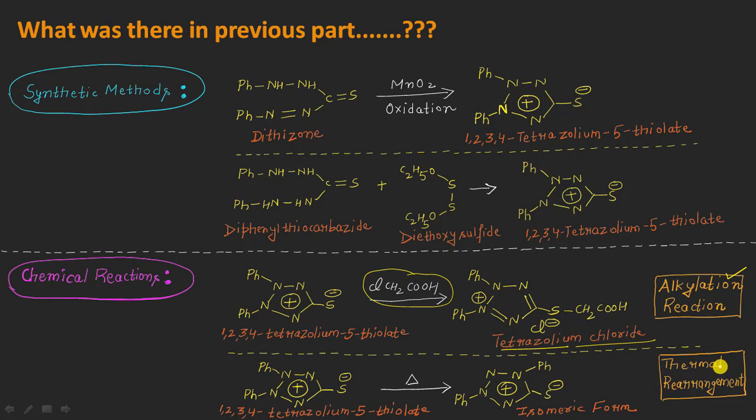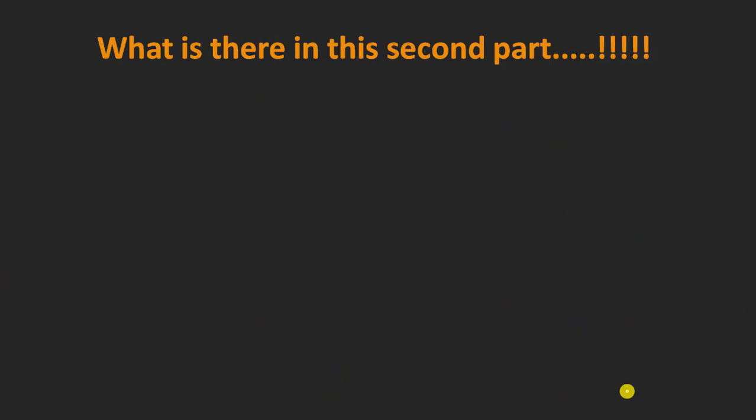And also we have seen the thermal rearrangement, in which heating this mesoionic molecule at high temperature will result in what? The shifting of this phenyl ring from this nitrogen here to this one here, resulting in the formation of this kind of isomeric product, right? So this is all what we have discussed in the first part: two different synthetic methods and two different chemical reactions. And now let us see what will be there in this second part.